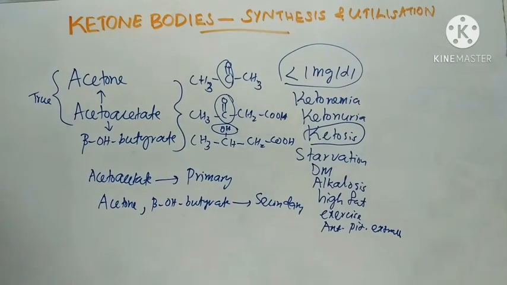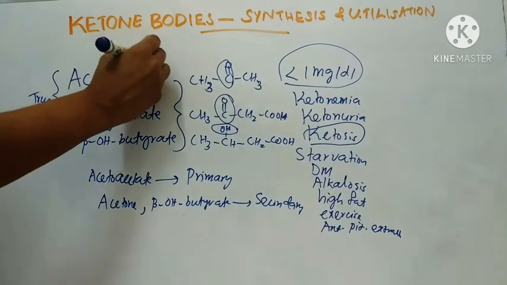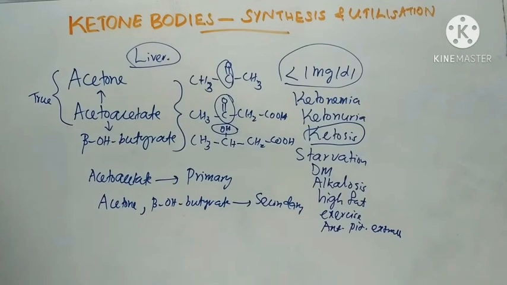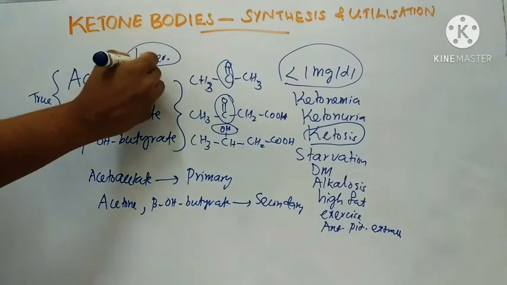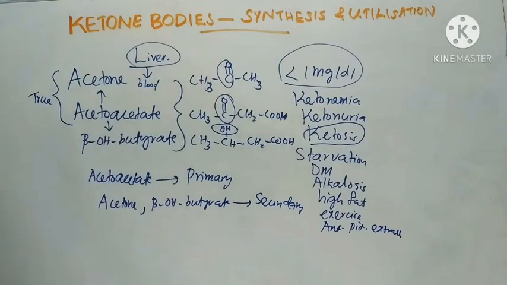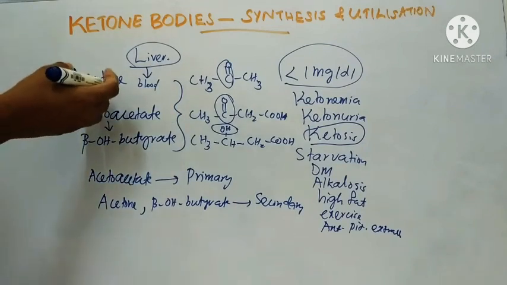Coming to the formation of ketone bodies, the liver is the only organ which produces ketone bodies and adds them to the blood. From the circulating blood, extrahepatic tissues can take up these ketone bodies.